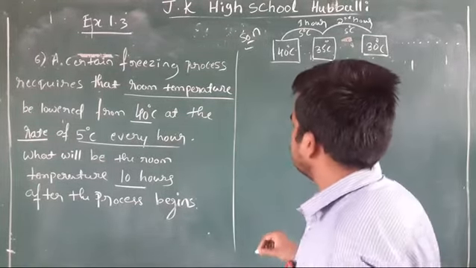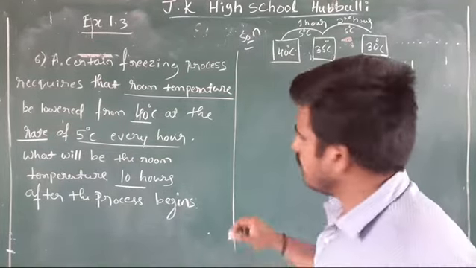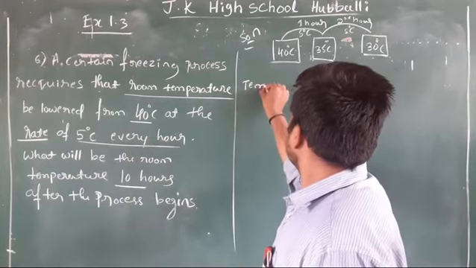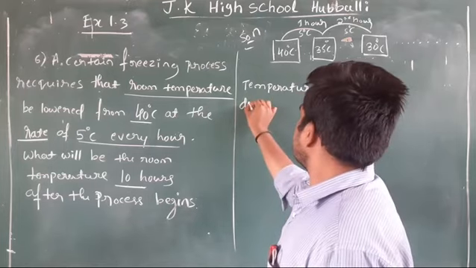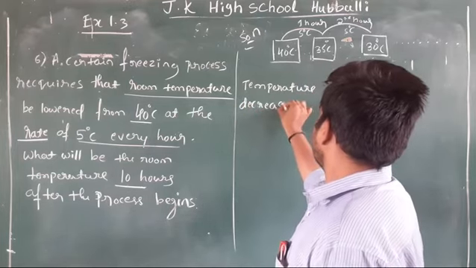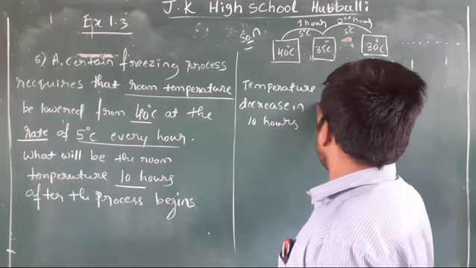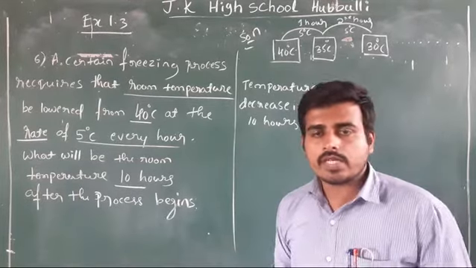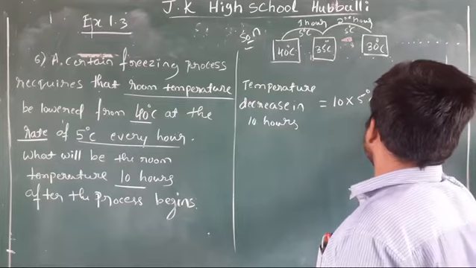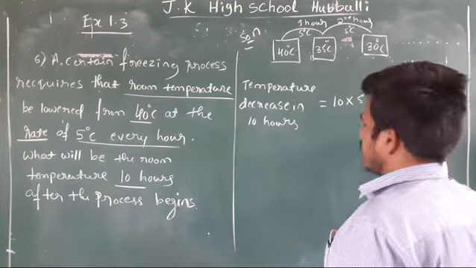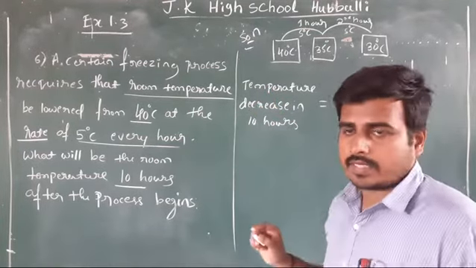Okay, therefore the temperature decrease in 10 hours is how much? In total, in 10 hours how much temperature decreases? 10 into 5 degrees Celsius, which is nothing but a total of 50 degrees Celsius decreases. In total, in 10 hours, 50 degrees Celsius decreases.